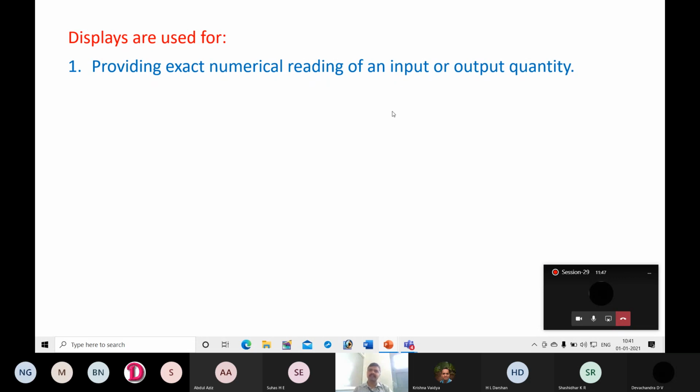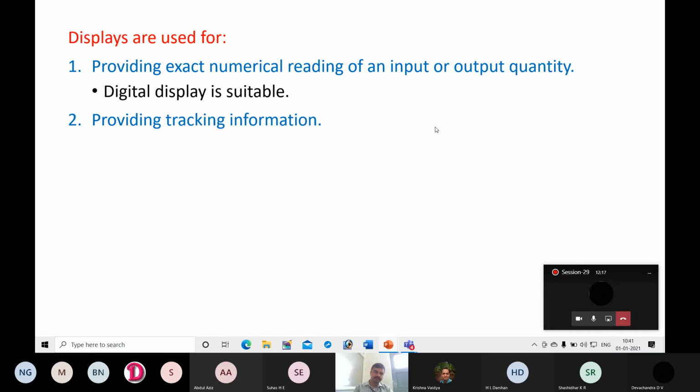Another example is the weighing scale. If you want to check your body weight, then you want to know the exact number. For that purpose, these displays are used. For this case, a digital display is suitable because it is easy to read. This digital display is suitable for cases where the user wants to get the exact value of a particular parameter or output.